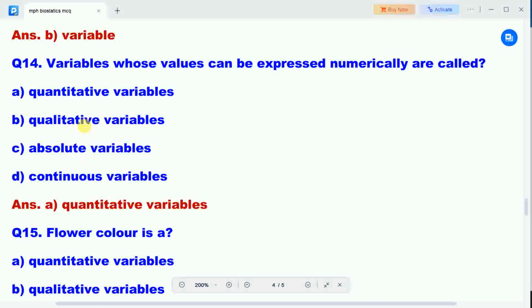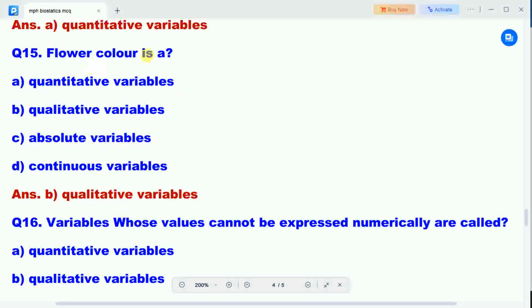Next question: variables whose values can be expressed numerically are called. Option A, quantitative variables. Option B, qualitative variables. Option C, absolute variables. Option D, continuous variables. Correct answer is quantitative variables. Variables whose values can be expressed numerically are called quantitative variables.